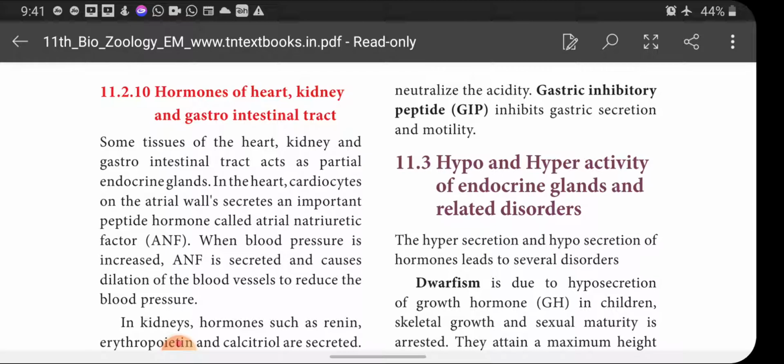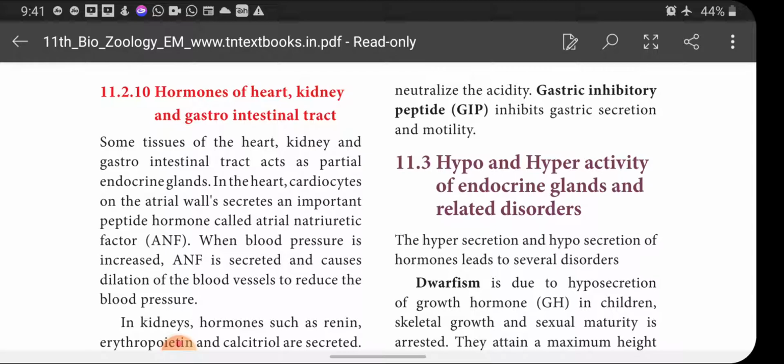Like that, the heart, kidney and gastrointestinal tract also contain partial endocrine glands, that is, they function part of the time. In the heart, cardiocytes on the atrial walls secrete an important peptide hormone called atrial natriuretic factor. We have discussed this in the excretory system.